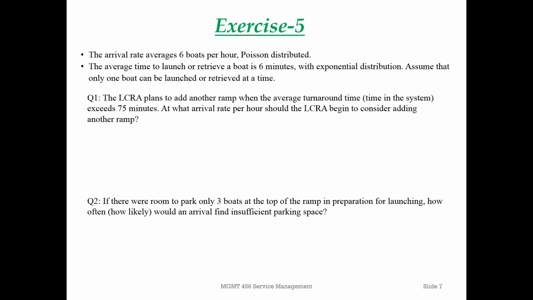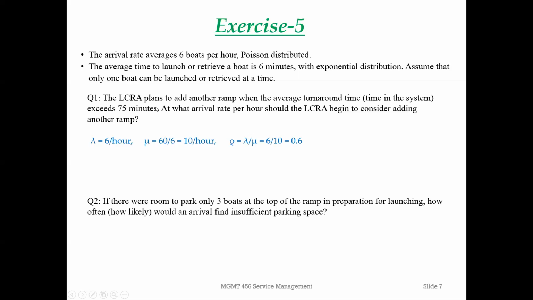This is similar to question 2 in exercise problem 4, the one we just covered on the previous slide. First of all, based on the background information, lambda is equal to 6 customers per hour. Mu, if you do a little bit of conversion, is 60 divided by 6 minutes per boat. 60 divided by 6, you have 10 per hour. So this is the current service rate, and this is the current arrival rate. So we can calculate rho. Rho is lambda divided by mu, which is 6 divided by 10. We have 0.6.